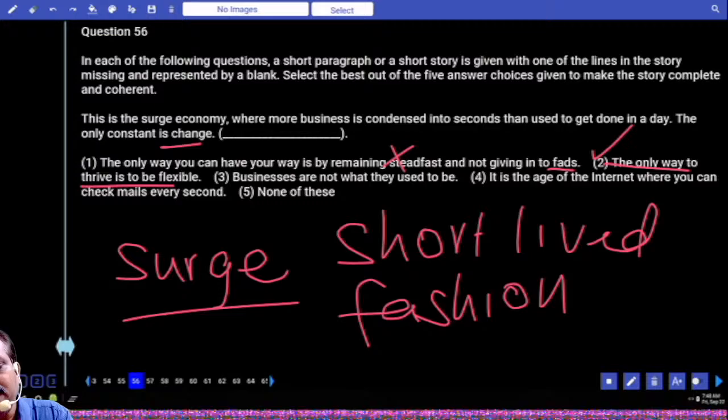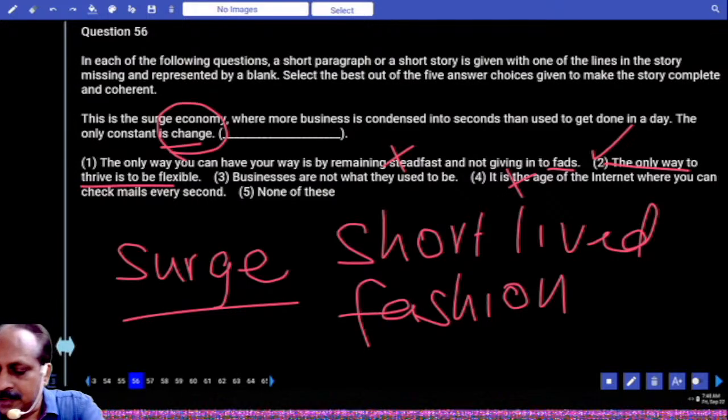Businesses are not what they used to be. You can consider this also. But what is the key word in the second sentence? Change. Then it is not relevant. It is the age of the internet, not relevant here. Answer is the second option.